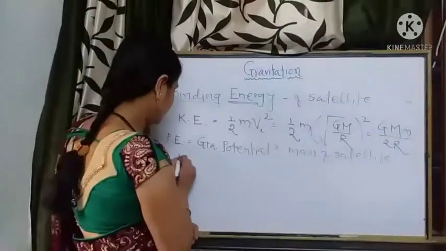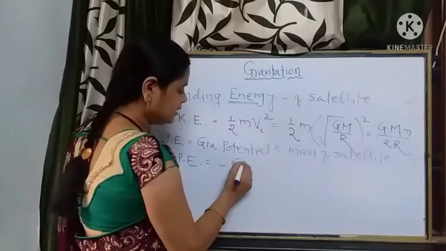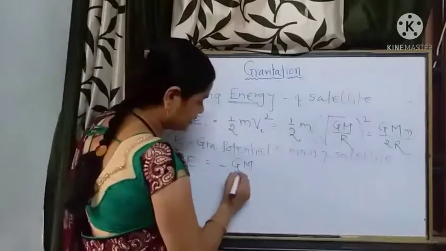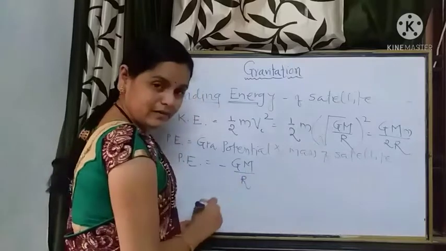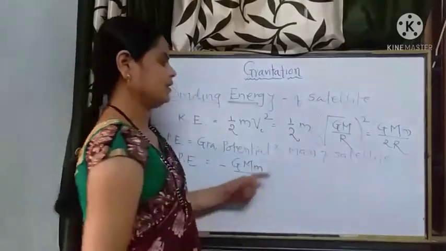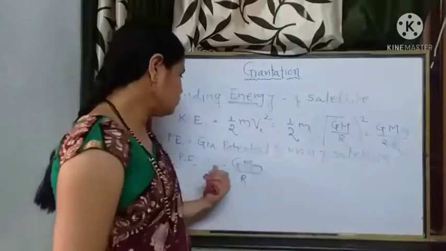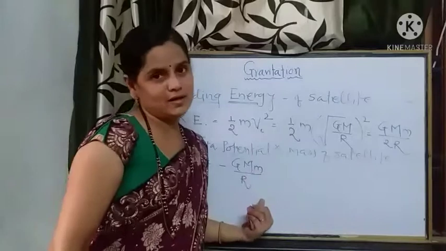So potential energy is equal to minus GM upon r, which is the gravitational potential, multiplied by the mass of the satellite, that is equal to minus GMm upon r.